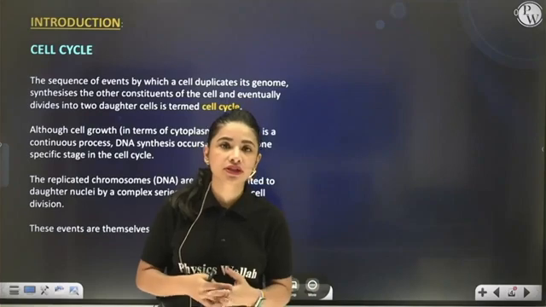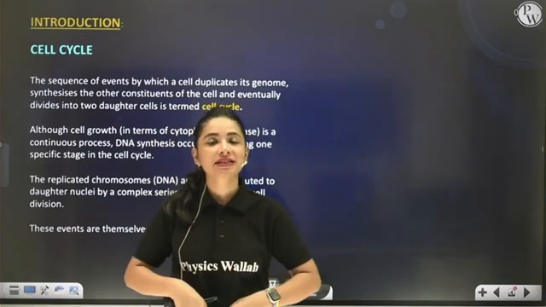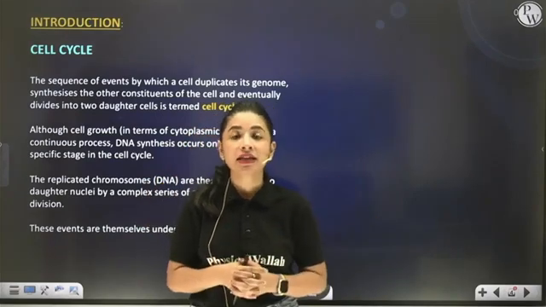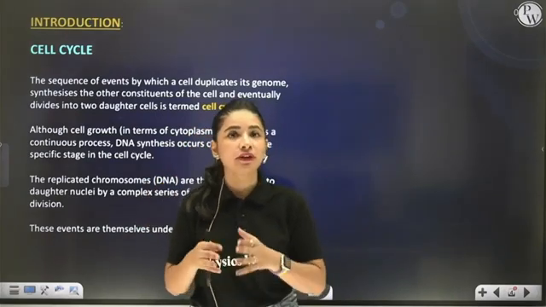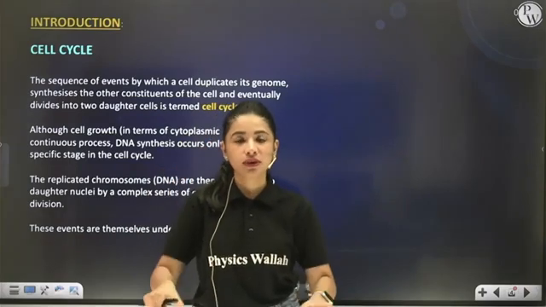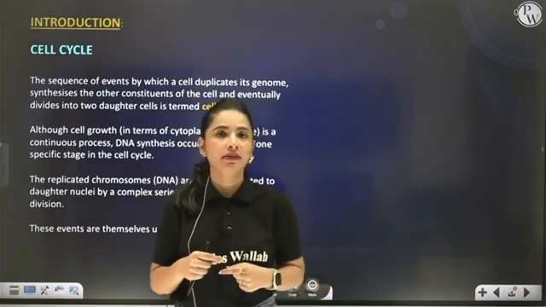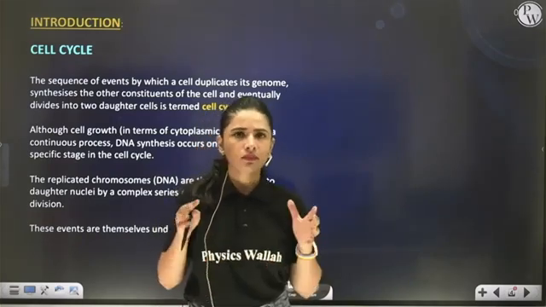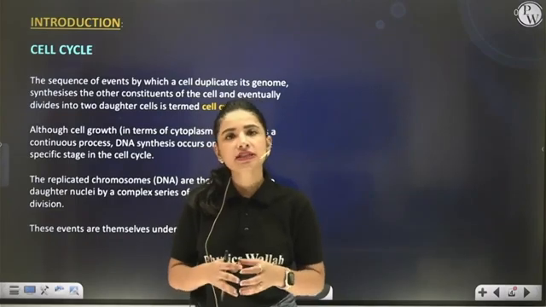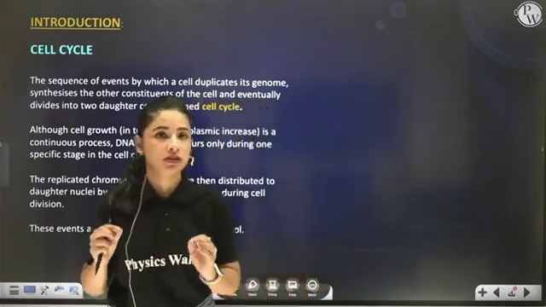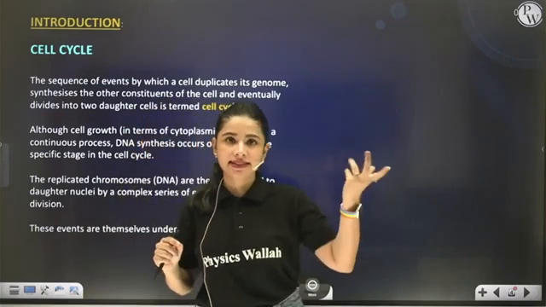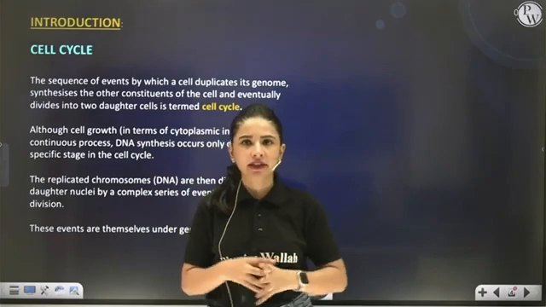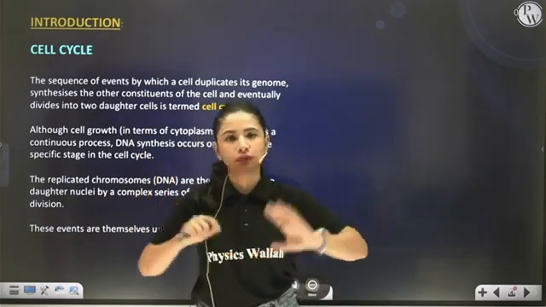Already Rudolf Virchow has told you that all cells arise from pre-existing cells by the manner of division. So in line with that, now we are going to study how a parent cell divides to produce new daughter cells. Now, division of a cell is not a random process. It's not like any cell that wants to divide will just get up without preparation, without any activity, and divide and produce a number of cells.